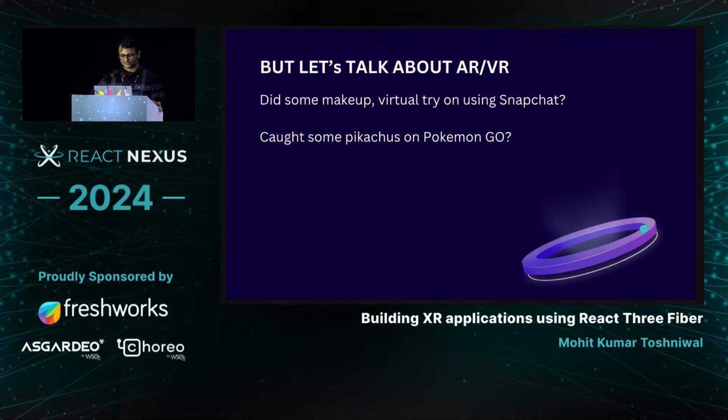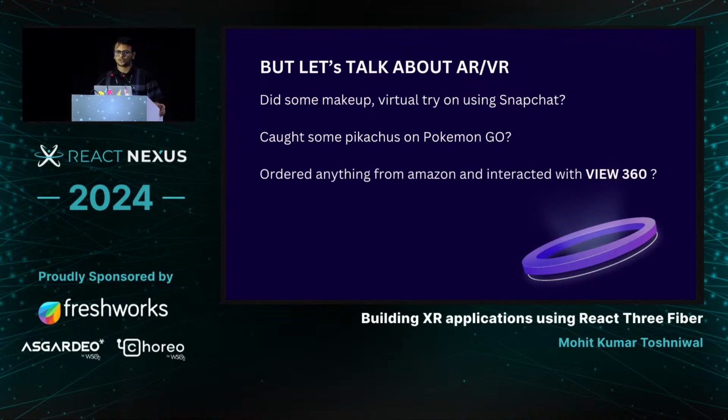Yeah, okay. And maybe recently, I'm not sure whether people have ordered from Amazon or not, maybe Flipkart or somewhere. But on Amazon nowadays, you can get the View 360 button also, where you can interact and see 3D models of products like a table, etc. in your living space. So basically what I'm trying to say is, it's not like AR is something you can ignore now. I believe everyone should start exploring it,